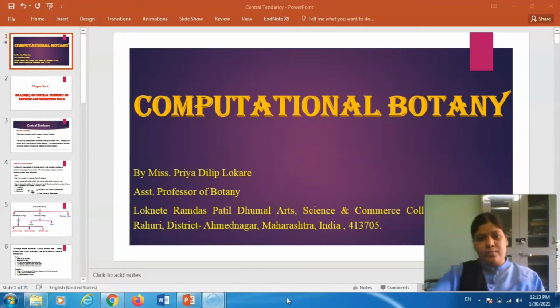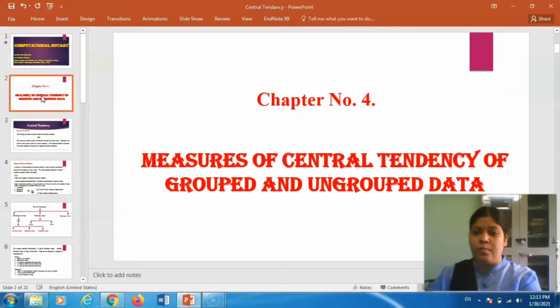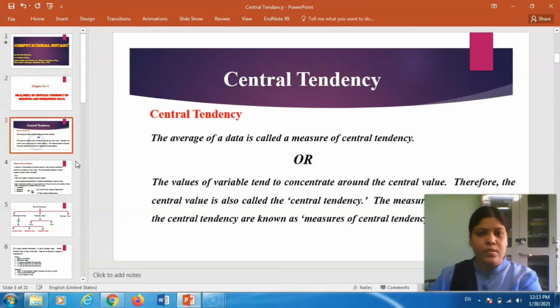Hello everybody. Today let us see about chapter number 4, that is measures of central tendency of grouped and ungrouped data. Here let us see what is meant by central tendency. Central tendency means the average of a data is called a measure of central tendency.